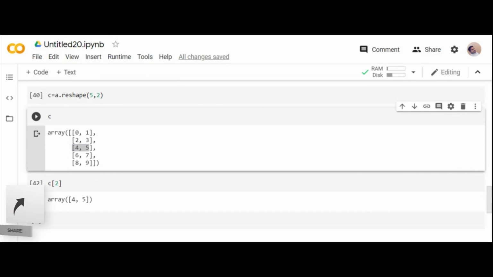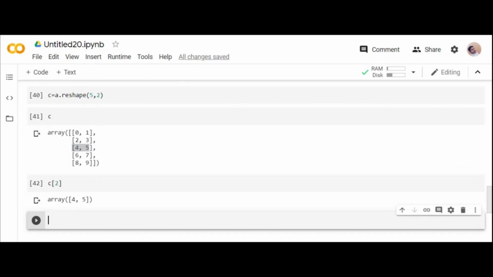Yes, same with slicing. The combination of 10, the combination should match. Reshape does not take it. So what I suggest is debugging is the only way. You should try it out on your own. If you try to give a different combination, it will tell you that this shape is not possible, simply. So that is how you can create your arrays.